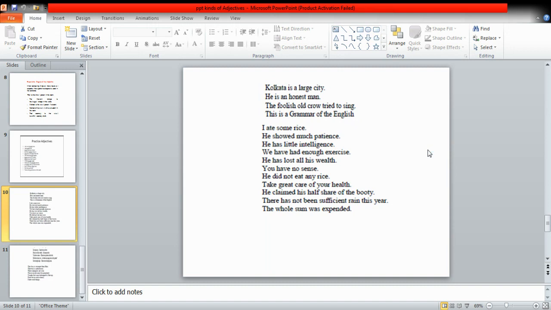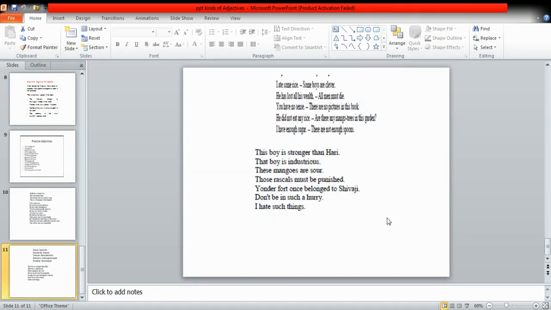In this way, you can easily recognize the difference between numeral and quantitative adjective, because most of the time students get confused between these two kinds, whether in the sentence there is a numeral or quantitative adjective. This is the easiest way to recognize and identify them. I hope that you have learned them quite easily, and it is not going to be difficult for you anymore to identify them.